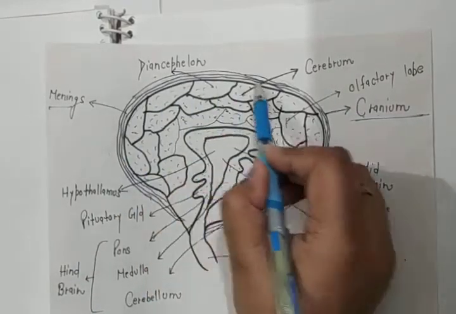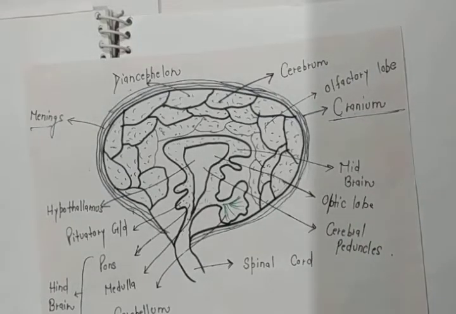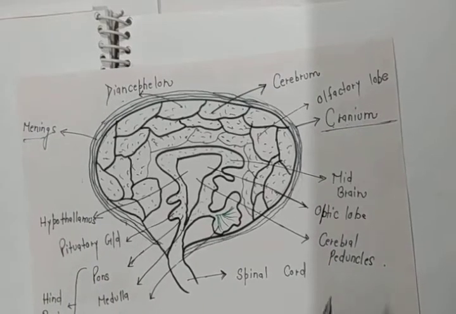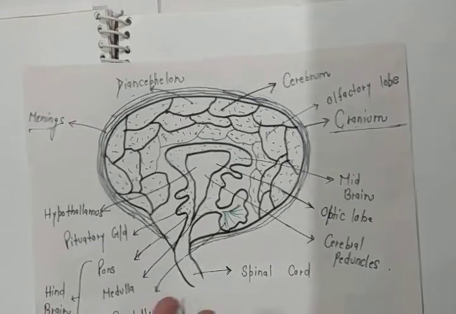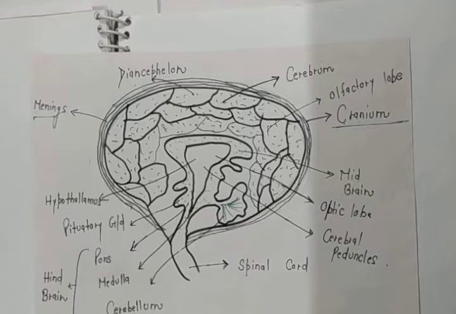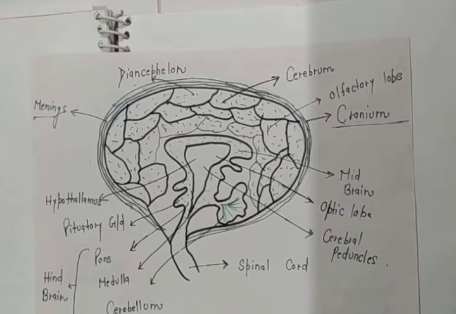Completely fluid is present in between the meninges, and this fluid is known as cerebrospinal fluid. If you want, you can note down that cerebrospinal fluid is present in between the layers of meninges, or in between the layers on the outer side of the brain.